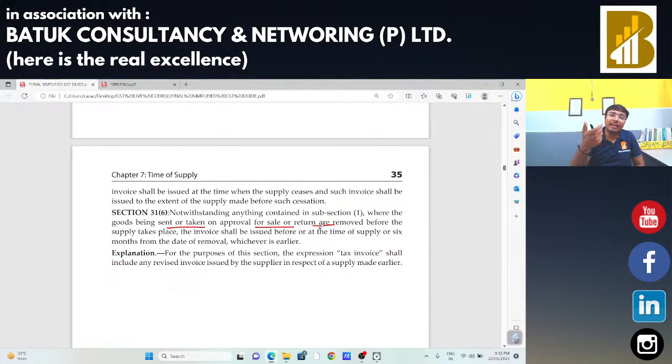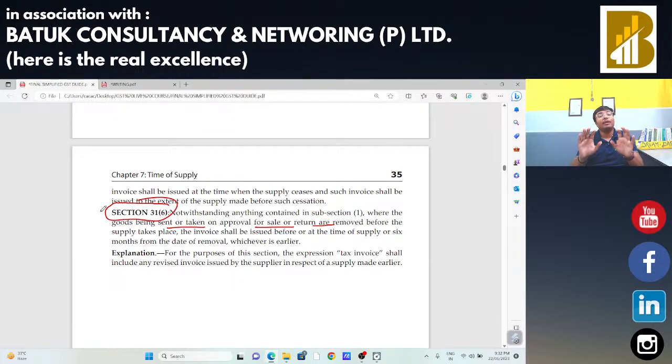Okay, many times what happens is that when we are going to check the financial statement of a specific entity, there is an item lying in closing stock, but when we check the physical register there is a movement. In that case we need to check that physical movement, and whether the gap for what is showing in closing stock is not more than 6 months. And if there is a gap of more than 6 months, in that case we need to tell that particular person, please book this amount as your sales and pay the tax accordingly. And we can take the reference of section 31 subsection 6.